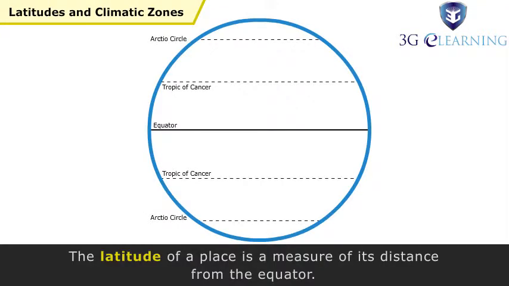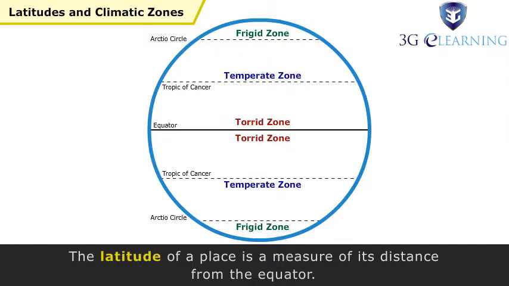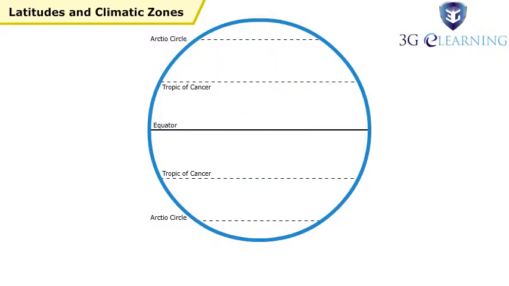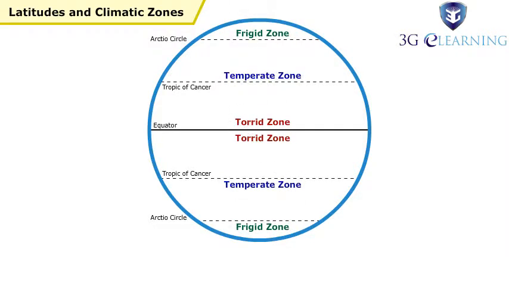Latitudes and climatic zones. The latitude of a place is a measure of its distance from the equator. Latitude of a place defines the quantum of sun exposure and the intensity of sunlight that a place will get. On the basis of latitude, the Earth is divided into three climatic zones: Frigid Zone, Torrid Zone and Temperate Zone.